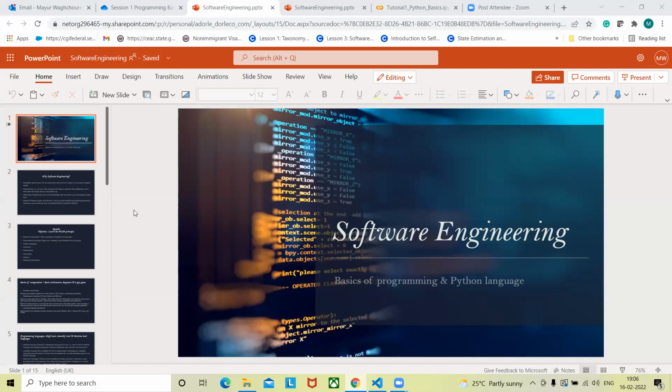My name is Mayur, and I welcome all of you to this first session where we will discuss software engineering in the first part, and then we will do a tutorial. After that, we will discuss some course logistics: how exactly you can access data stored in the OneDrive folder, how you are supposed to submit your assignment, and other parts. That is something we will talk about today. But for now, just try to focus on the first part, software engineering, and then we'll go for the tutorial. For now, focus on this theory part.